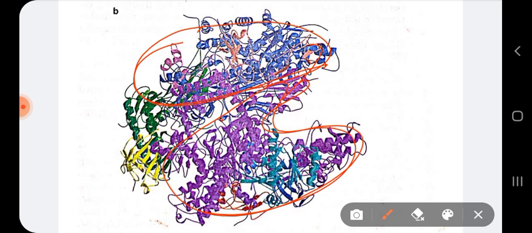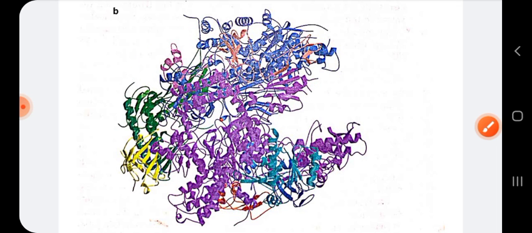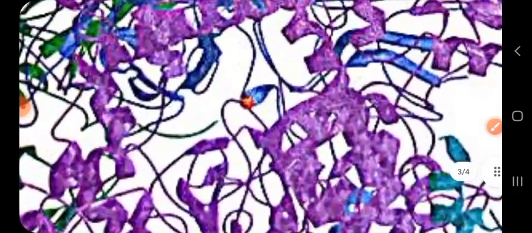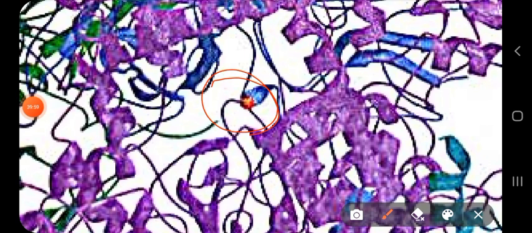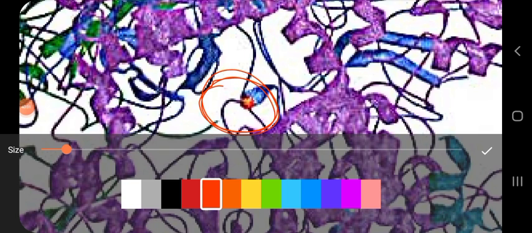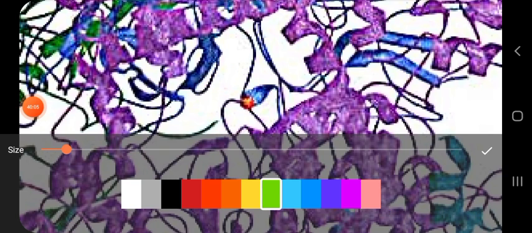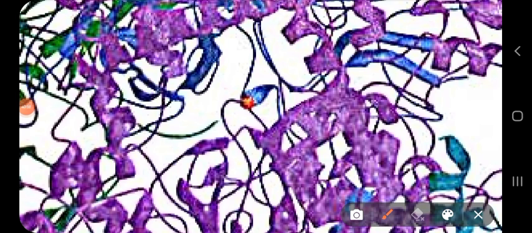Now within this crab's claw, which is formed of beta and beta dash subunit, there is a region called active site. Here it has been shown the active site. If I show you, you can see a red dot here. This is your active site. This region is your active site.